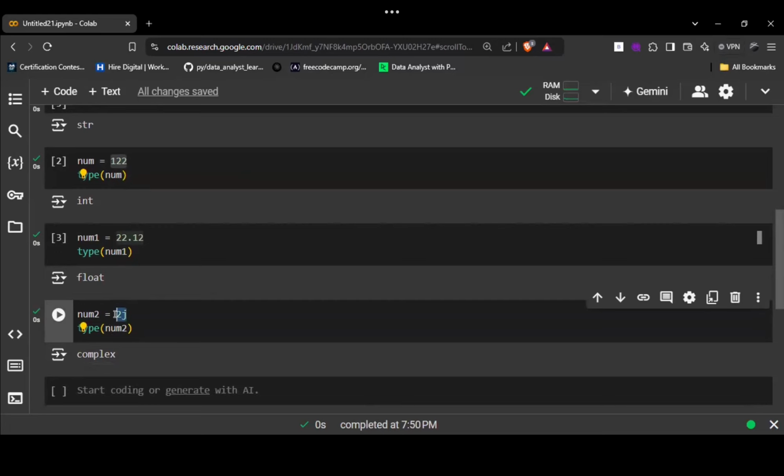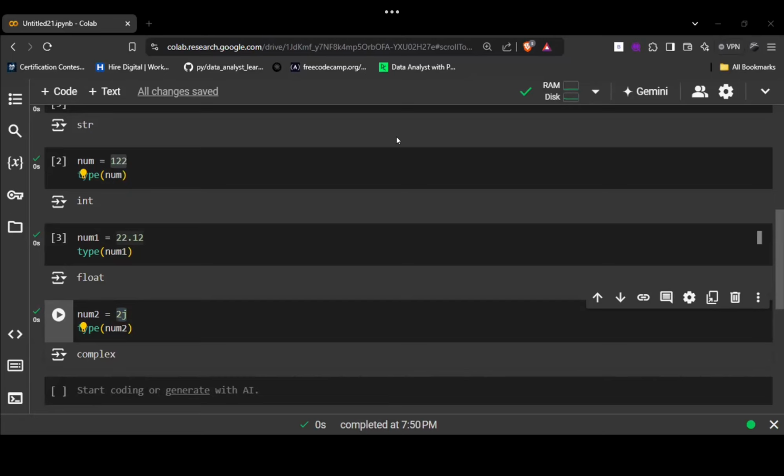A number with the i is known as a complex number. But in Python, we denote it with the j. So a number with a j is known as a complex number. Clear with this?